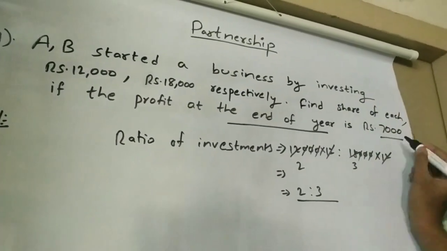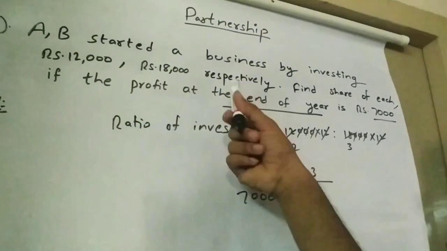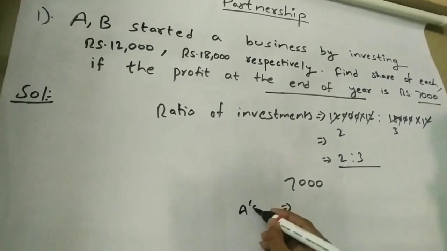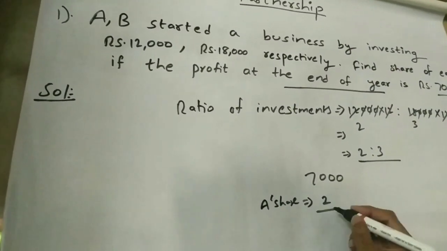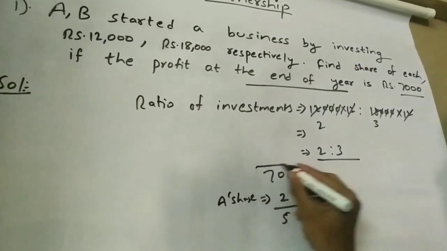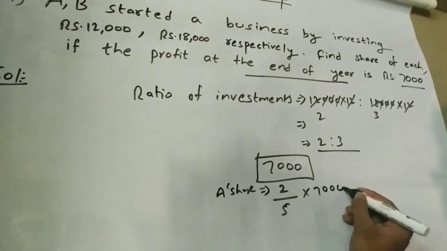Here the profit is given as 7,000. 7,000 should be shared between A and B. So A's share is 2 by 2 plus 3 into the total profit they get at the end of the year, 7,000.